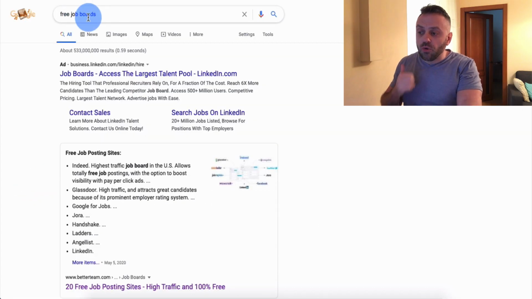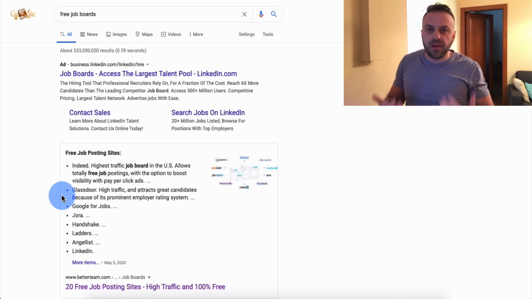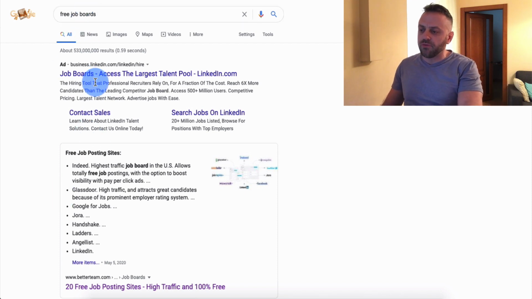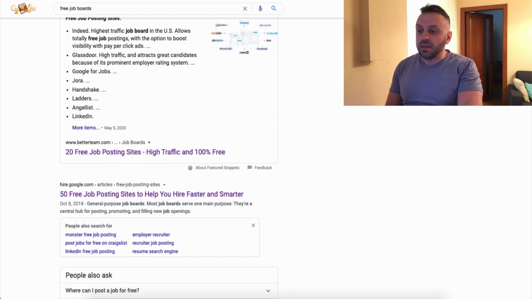And so you can just Google for free job boards, and the model here is that it's a freemium model. Many of them are free, but the majority of them are free with a paid plan. You could pay a little bit extra to appear at the top of the results, etc. But we don't really need that at all. We don't need to advertise the listing, right? We just need to submit it. And so I basically Googled for free job boards. We have free job posting sites, etc., etc. We also have results from Google themselves.